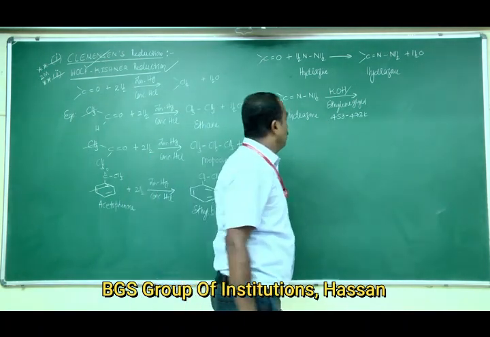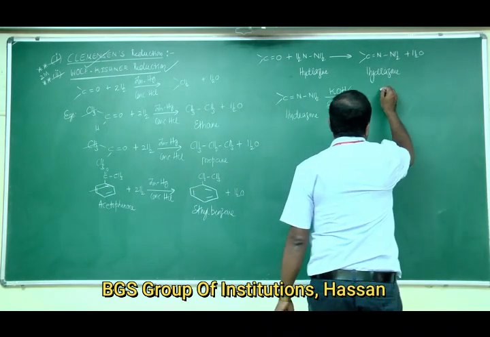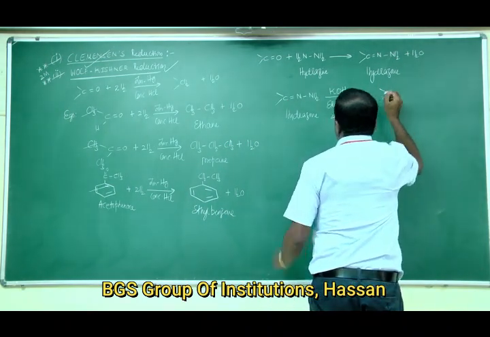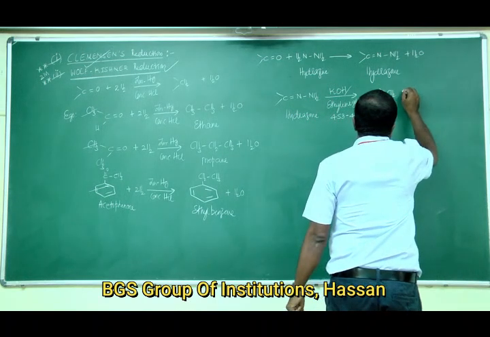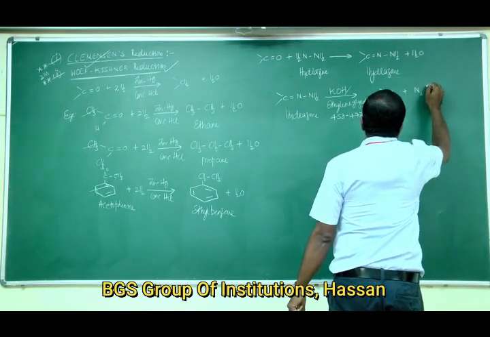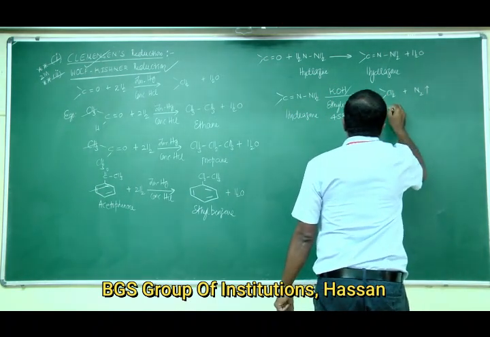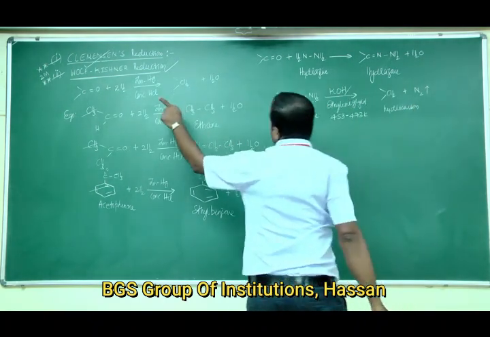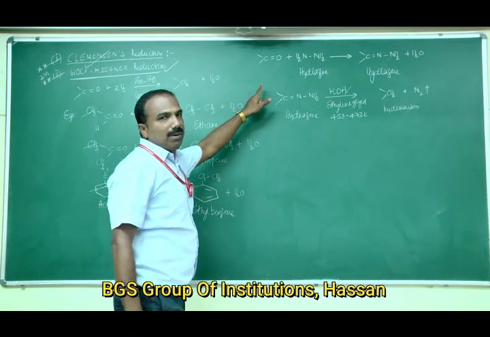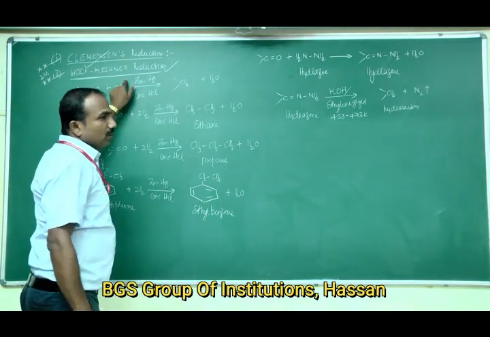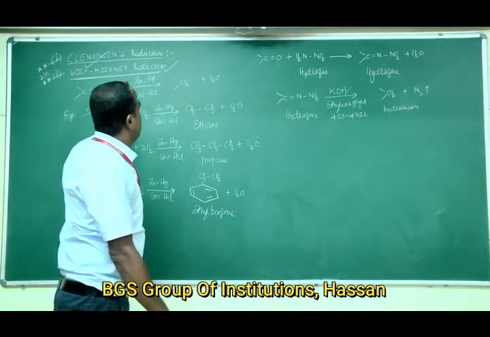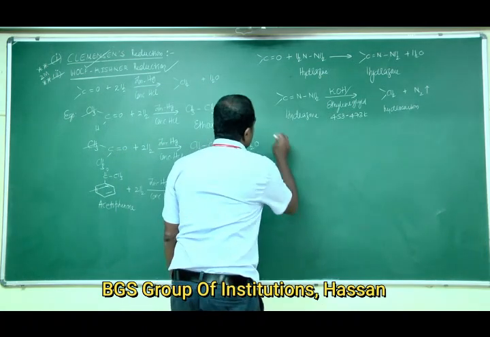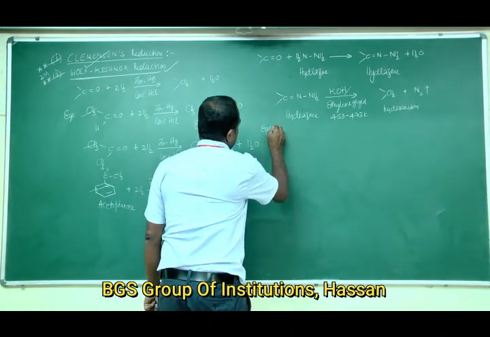gets reduced to hydrocarbon, that is CH2, and nitrogen gas is liberated. This is the hydrocarbon. This reduction to hydrocarbons is nothing but Wolff-Kishner reduction. This type of reaction is called Wolff-Kishner reduction. So let us study some examples.